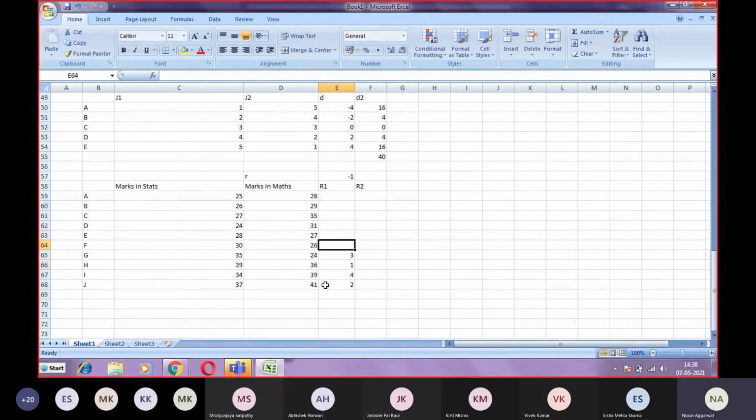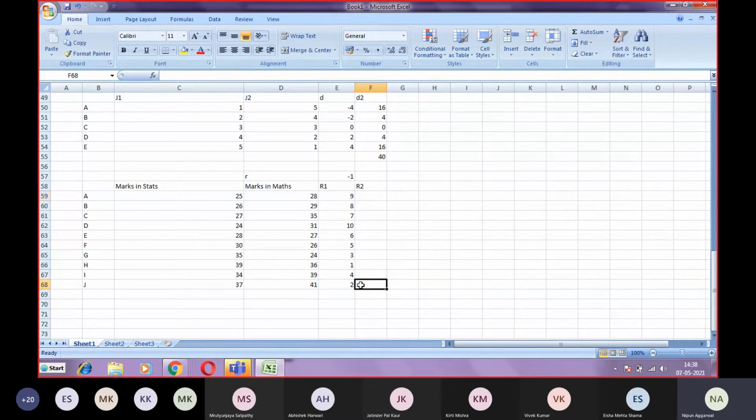Then fourth. After 34 it is 30. So that is 5. Then 6. Then 7. Then 8. Then 9. And then last is 10. So these are the ranks for stats. Similarly, in the same way, you have to calculate the ranks for maths.